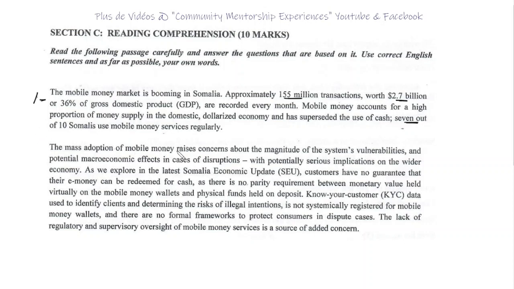The mass adoption of mobile money raises concerns about the magnitude of the system vulnerabilities and potential macroeconomic effects in cases of disruption, with potential serious implications on the wider economy, as we explore in the latest Somalia economic update. Customers have no guarantee that the e-money can be redeemed for cash, as there is no parity requirement between monetary value held virtually on the mobile money wallet and physical funds held on deposit.